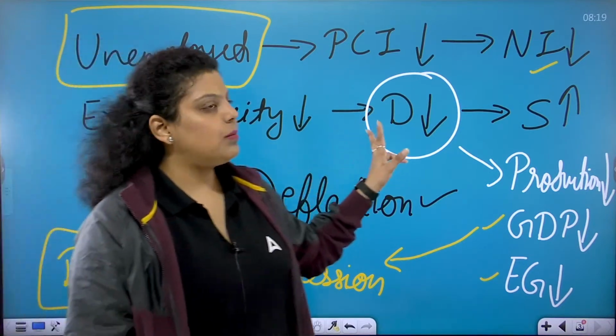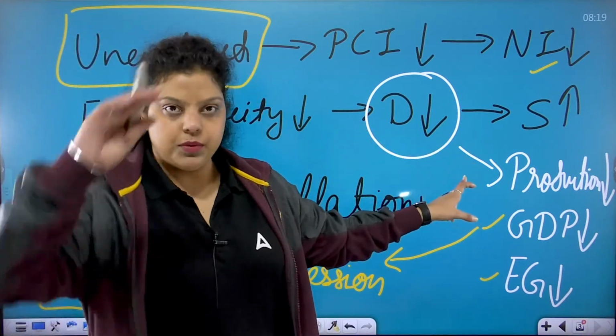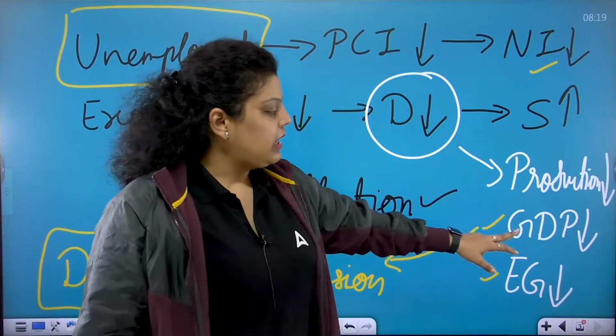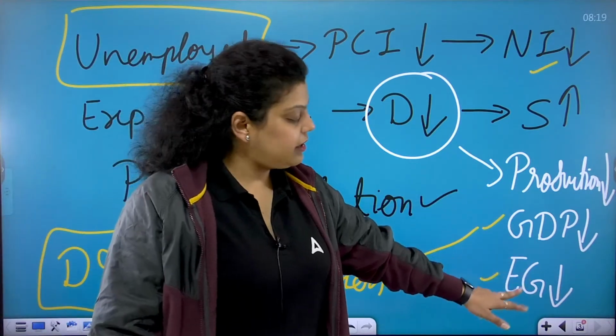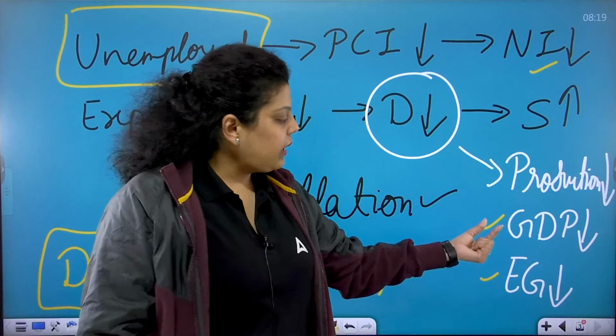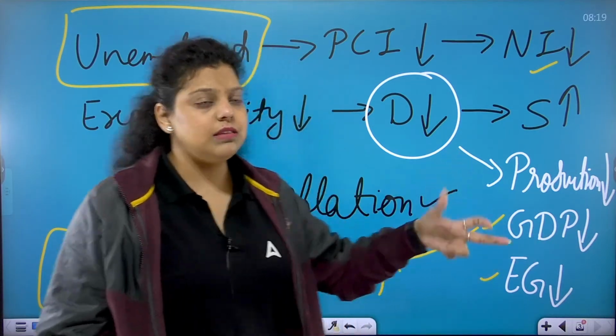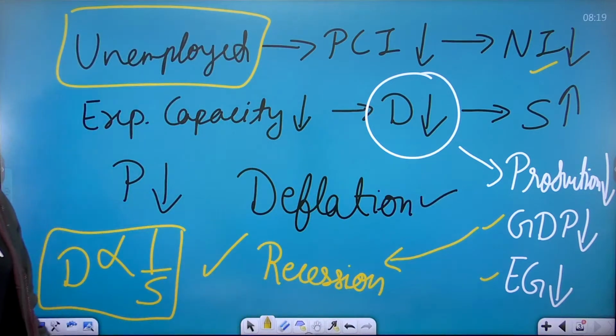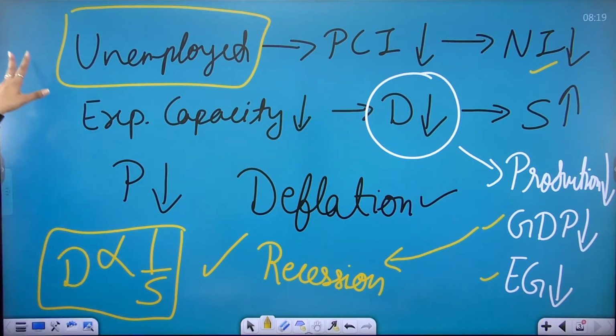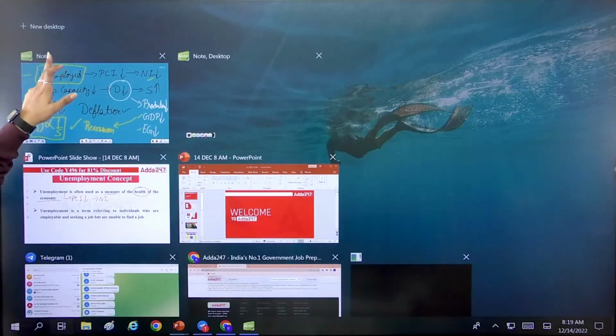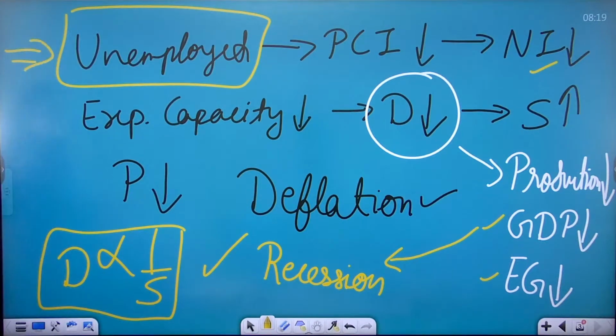Now, when people don't demand goods and services, you will stop producing. The production level has to be reduced. It will reduce the GDP of the country. It will reduce the economic growth of a country. So when GDP decreases in two consecutive quarters, meaning continuously for six months, it can create a recession in the economy. So all these situations came just because there is unemployment. Clear?